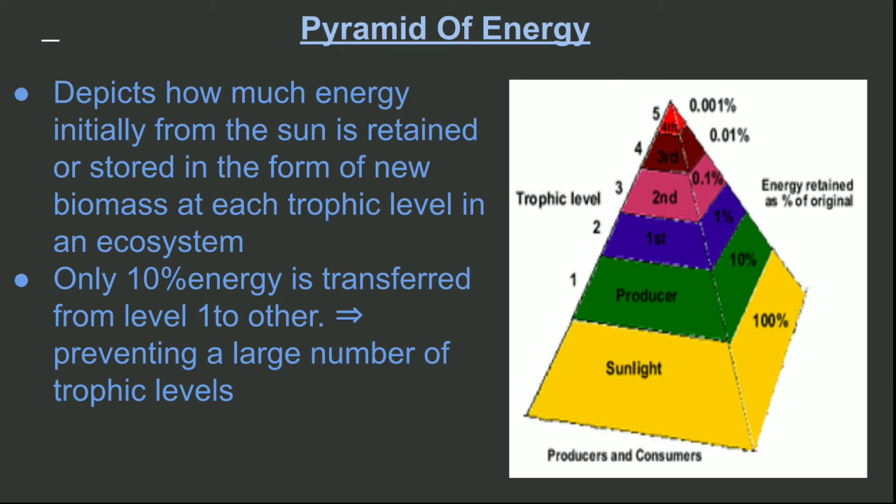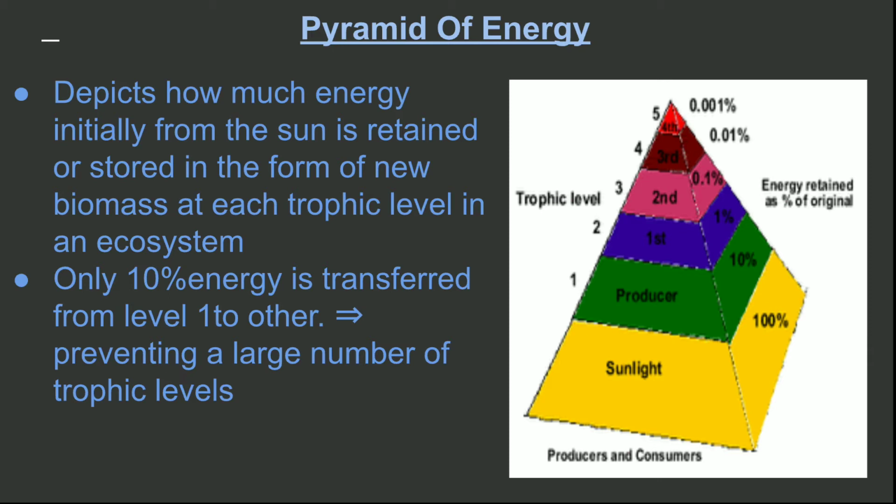See, this is the sunlight, which is 100%, it has energy. This is absorbed by the producer, which gives 10% to the primary consumer. Then the secondary consumer, the second trophic level, gets only 1%. Then the third consumer gets 0.1, the fourth 0.01, and the fifth consumer 0.001%.